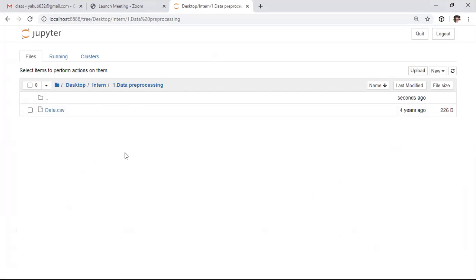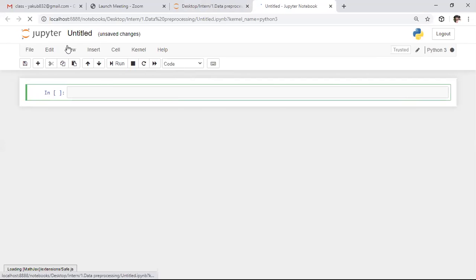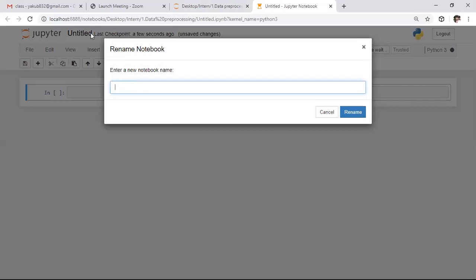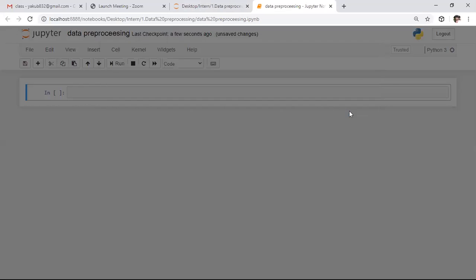So coming to this folder, I want to take a new Python file. And for this file, I want to give the name data pre-processing. So I kept the file name as data pre-processing.